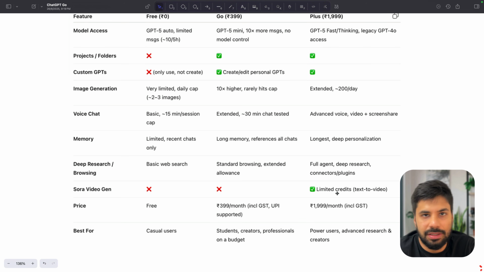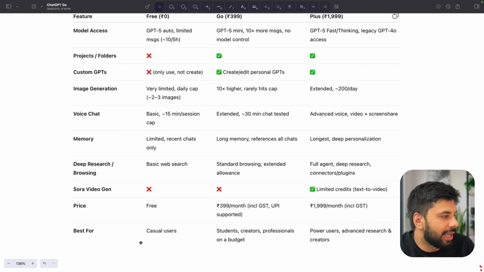And here we have the credits. We all know that. Coming to the price, now all the prices have been shifted to INR. That is a pretty good thing. Earlier they were $20 or $200, right? Now we have $4.5 or 399 rupees. UPI and everything is supported. And this has been made rupees 1999 to rupees 2000 per month, inclusive of GST.